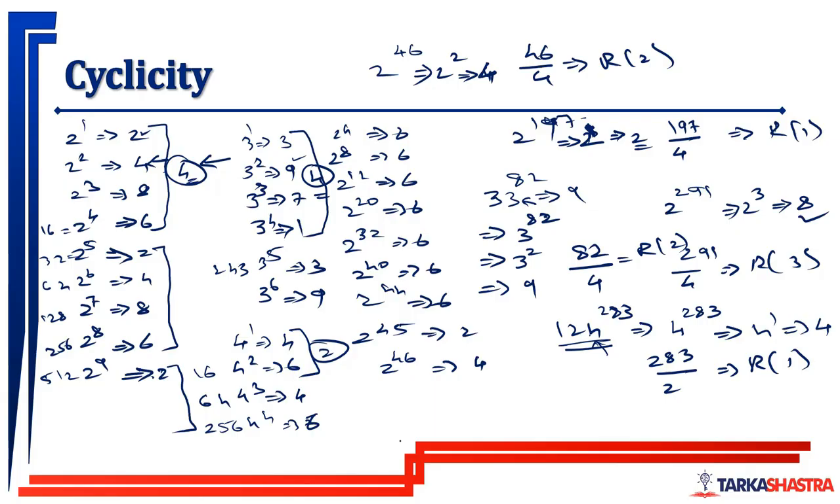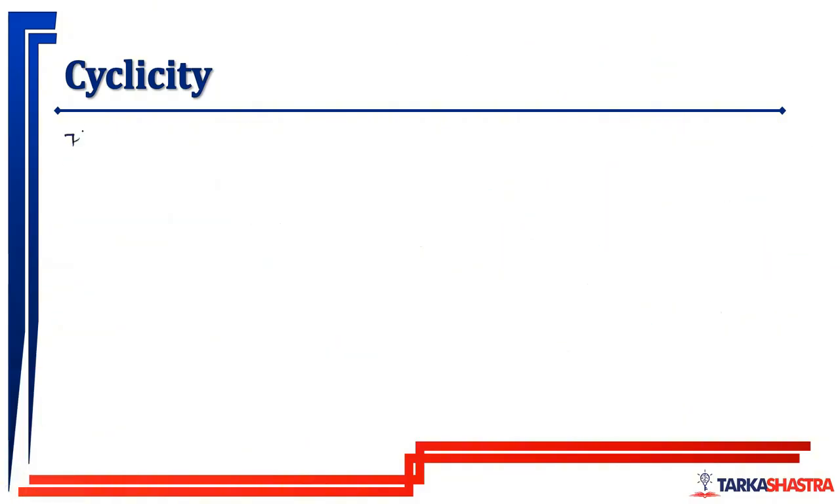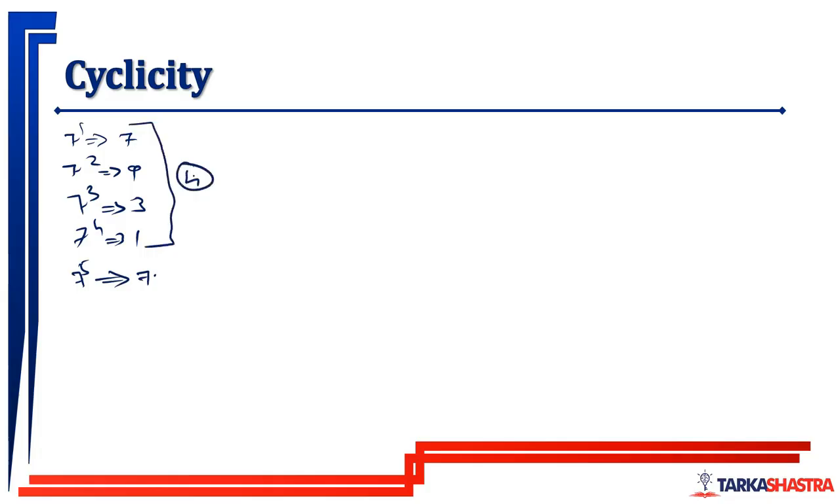Okay. Moving forward. 7 raised to 1 is 7. 7 raised to 2 is 49, so 9. 7 raised to 3 is 343, so 3. 7 raised to 4 is 2401, which is 1. 7 raised to 5, as soon as 1 comes, it will repeat. Again 7. So cyclicity of 7 is 4.